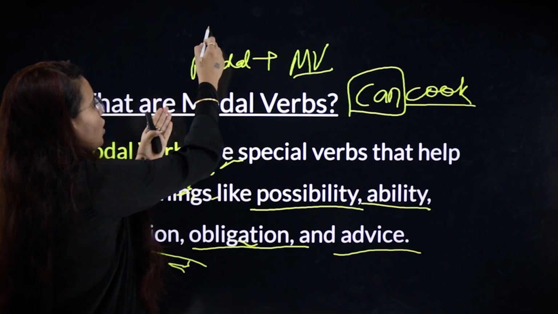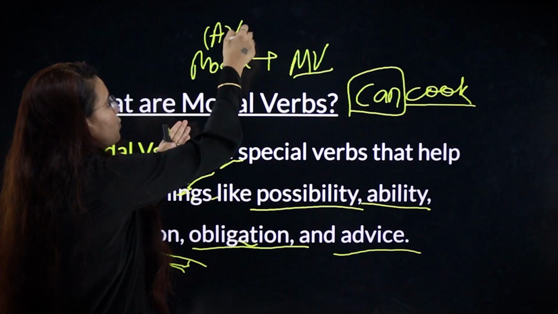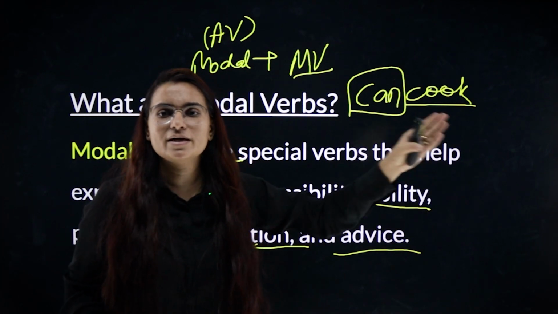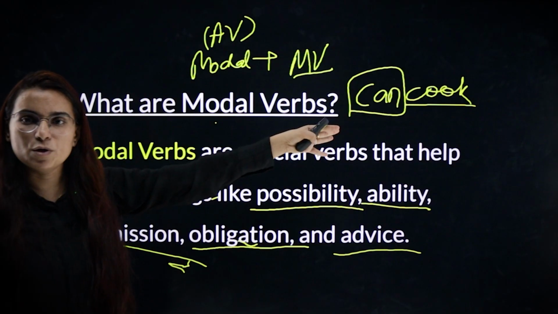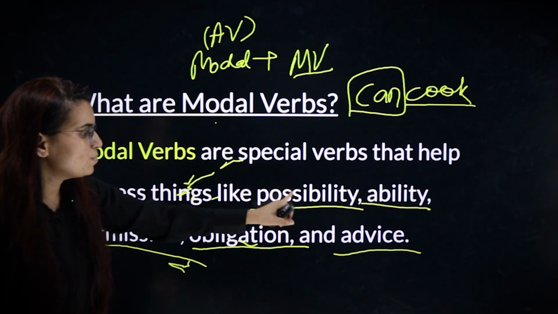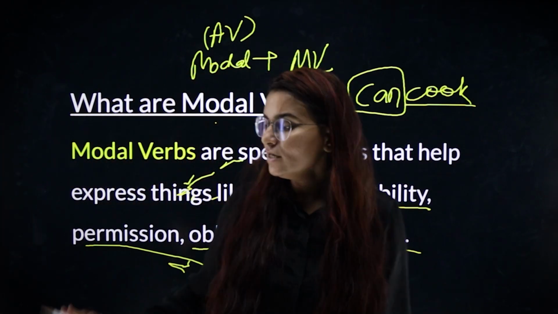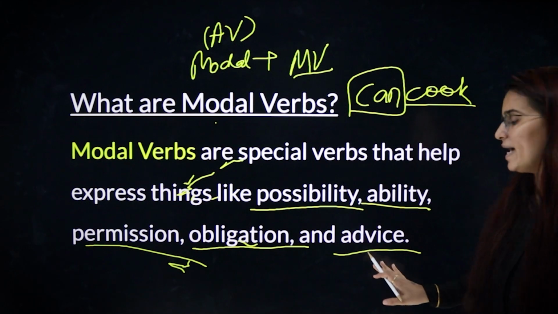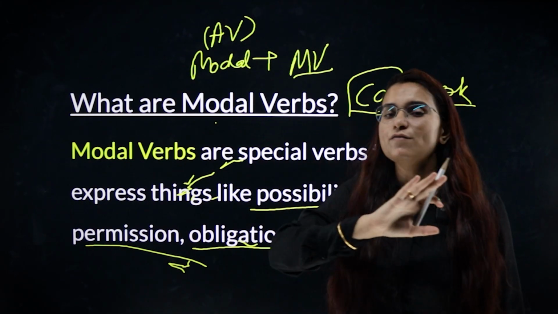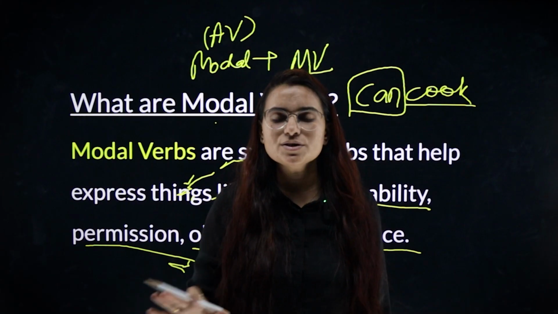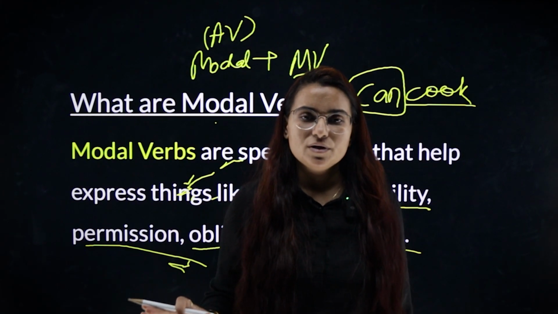They are also called auxiliary verbs, जो कि main verb की मदद करते हैं to communicate properly. They help the main verb. But they talk about possibility, ability, obligation, permission and advice. If you have any of these activities, use a modal verb. If you don't have any of these desires, don't use a modal verb.